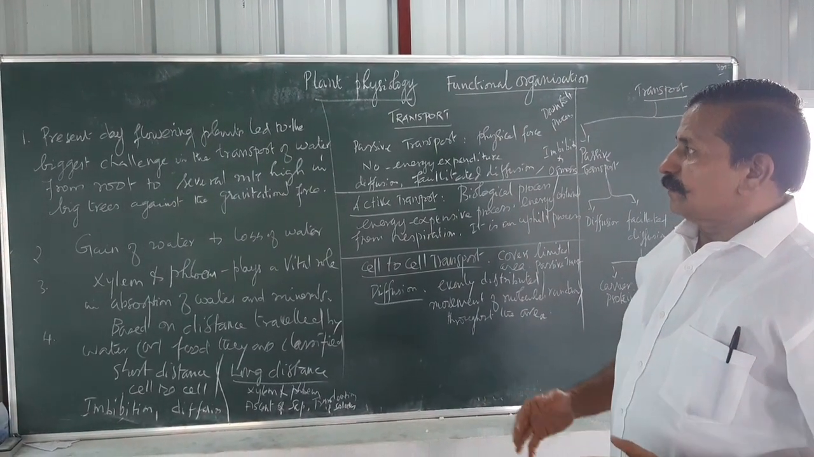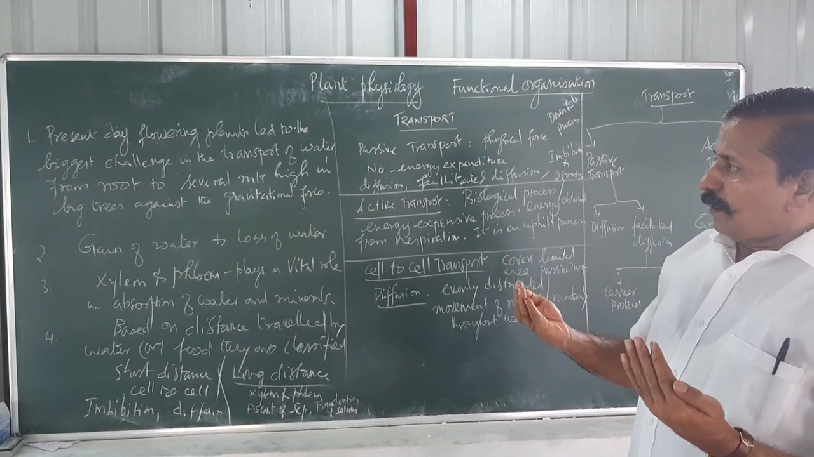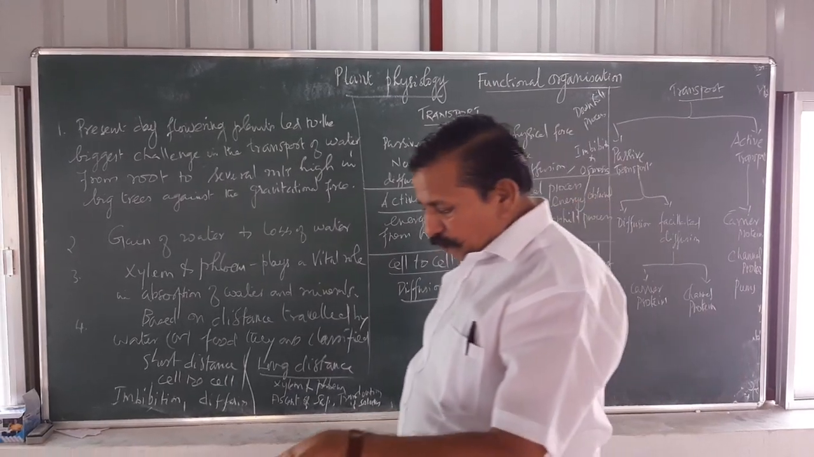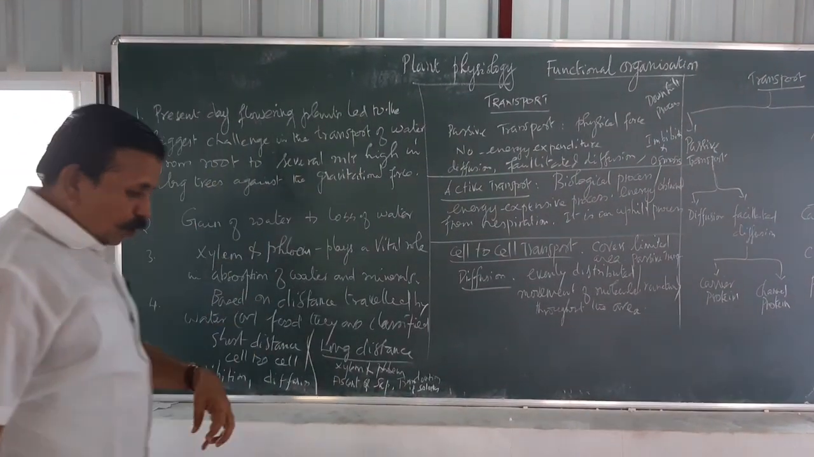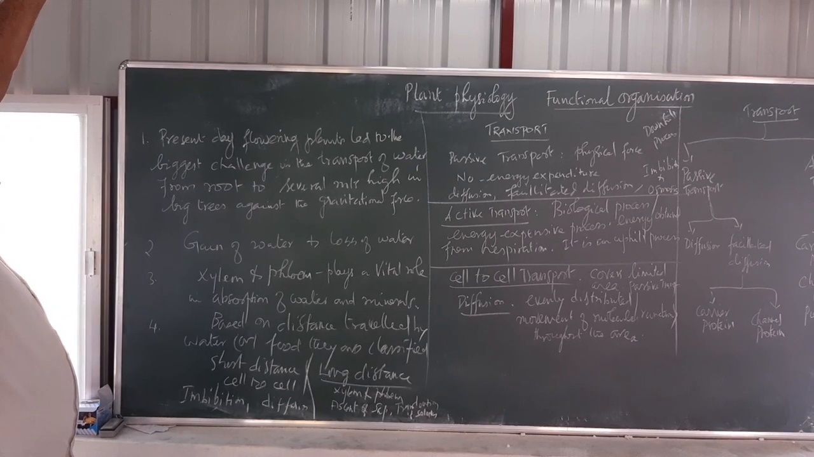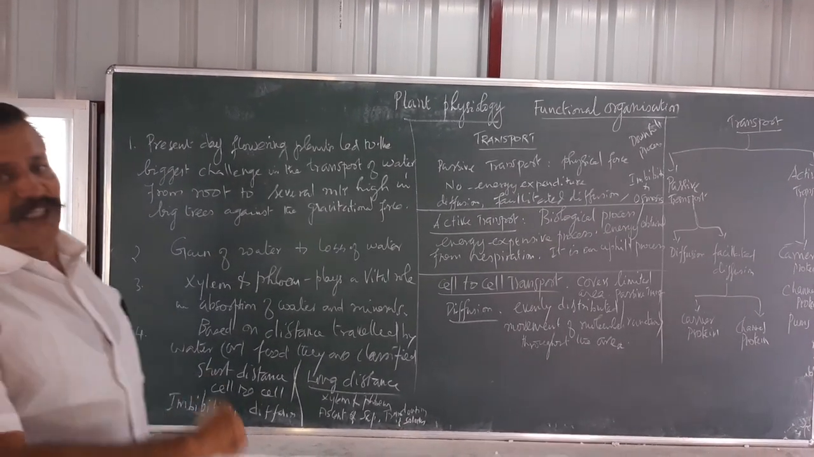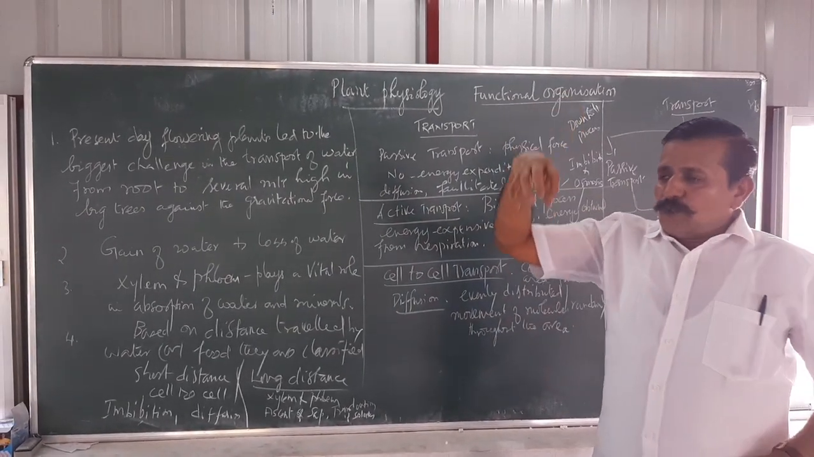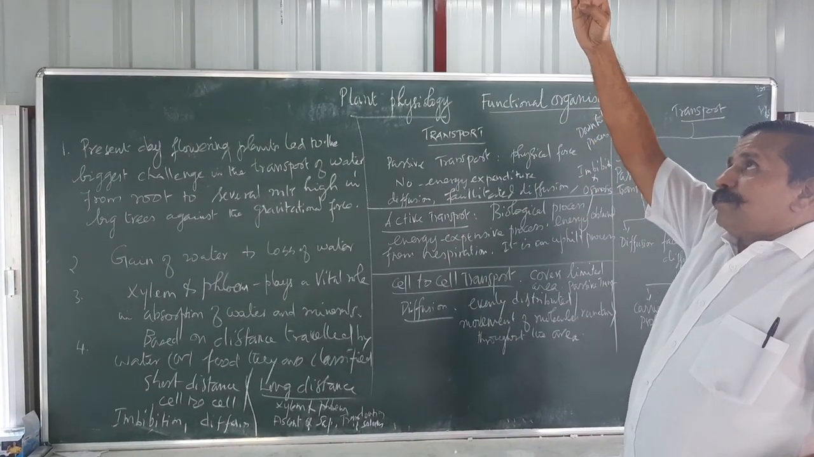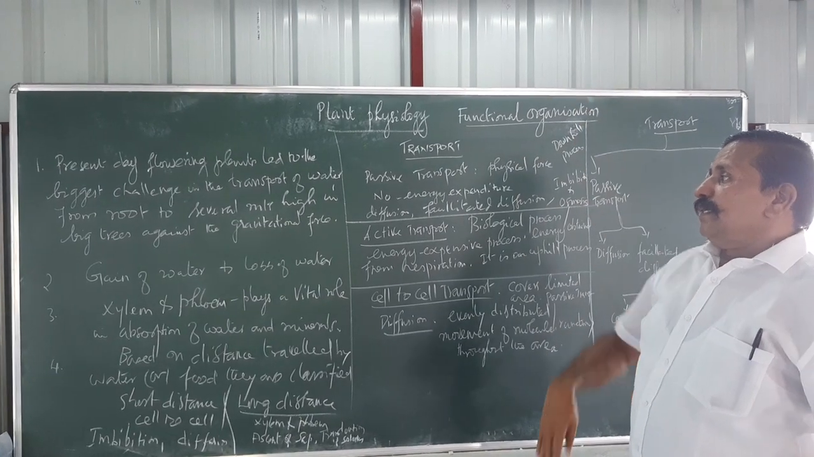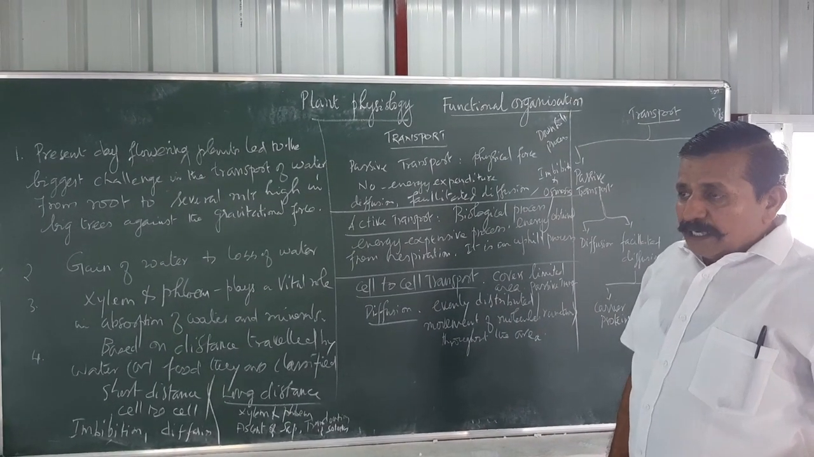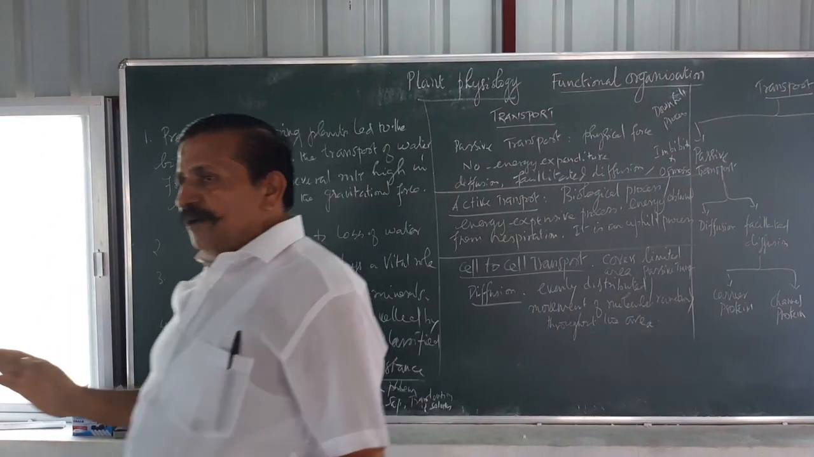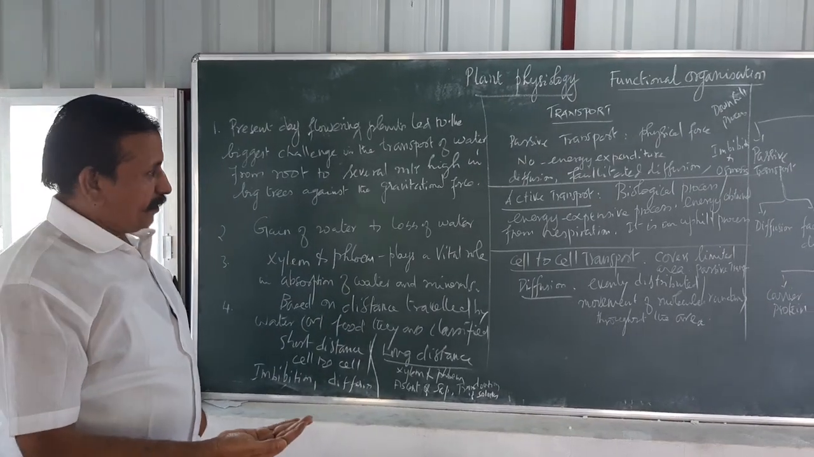Based on that, all these plants face the biggest challenge in the transport of water from the root to several meters high in big trees, against the gravitational force. That is important. The water must be taken from the root to the top of the leaves, the top of the branch, the tip of the plant, and that is possible only against the gravitational force. So it is the biggest challenge of the physical process of the plant.